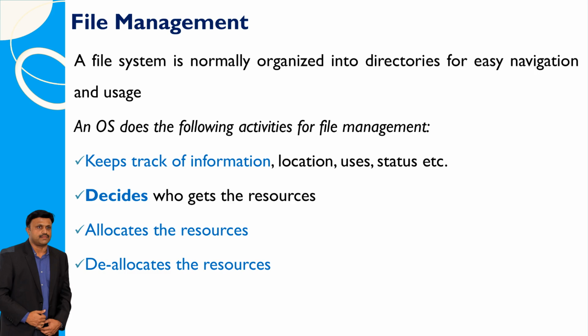File management involves organizing files in a system so they're easy to find and use. In a file system, files are grouped into directories for simpler navigation. The operating system handles various tasks for managing files. It keeps track of details like where files are stored, how they're used, and their status. It also decides who gets to use resources like memory and storage space, and then assigns and frees up these resources as needed.